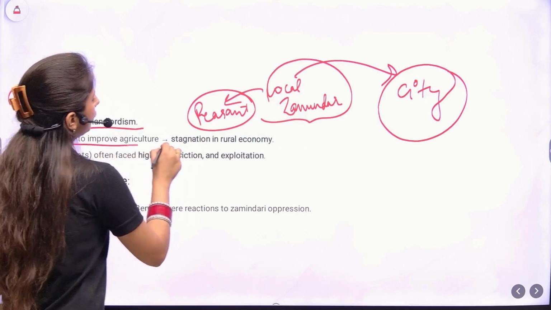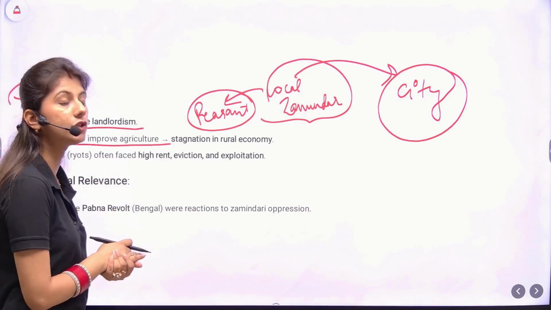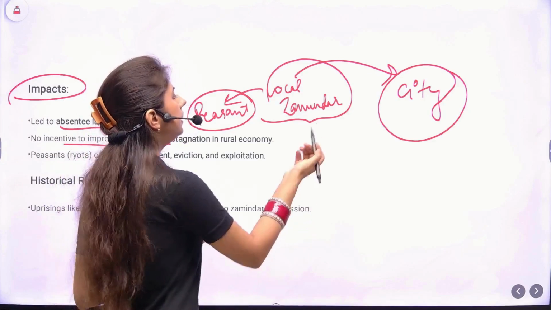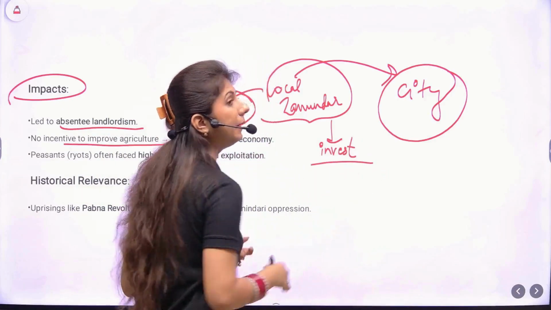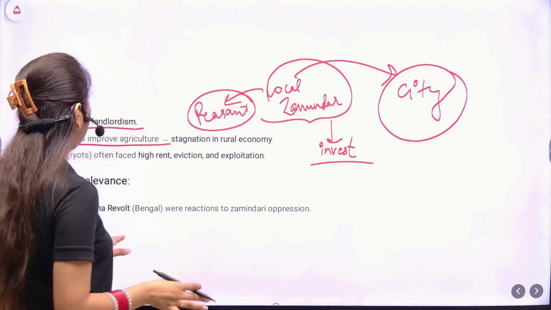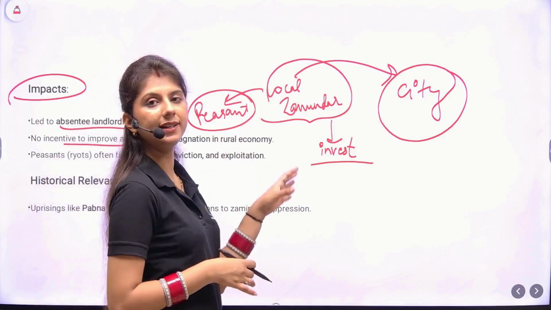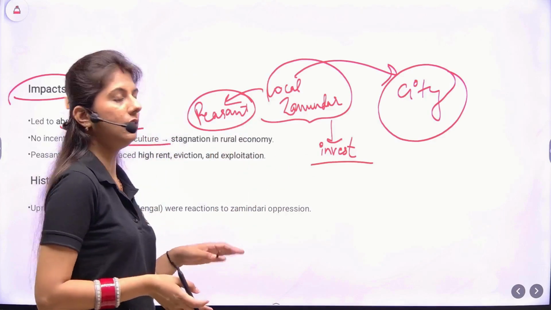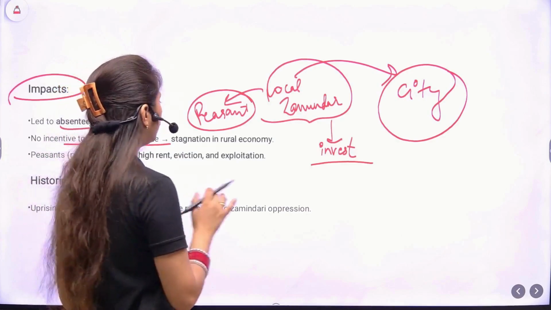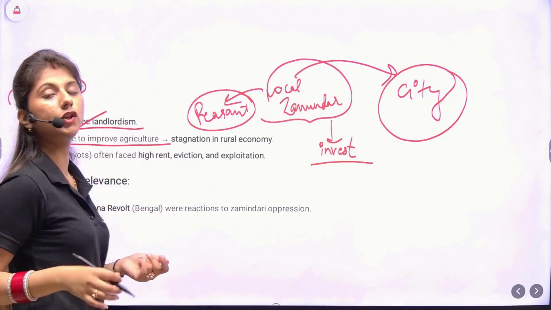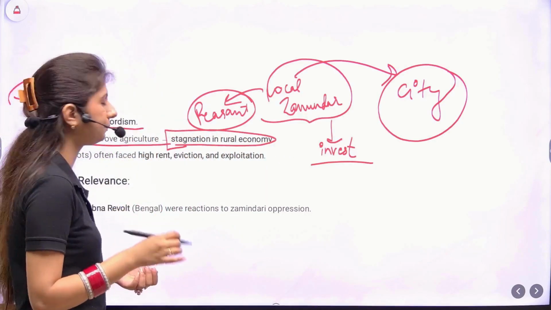No incentive to improve the agriculture. Now, in the permanent settlement, it was thought that when the zamindars will be given the land ownership rights, then they will definitely invest in the lands, that they will work for the betterment of the lands, but nothing of the sort happened because in the earlier years the revenue was very high, due to which the lands under the zamindars were auctioned, they were sold. So the zamindars mainly focused on generating revenue, profit maximization, and not investing in the agriculture to improve it. So this led to stagnation in the rural economy.